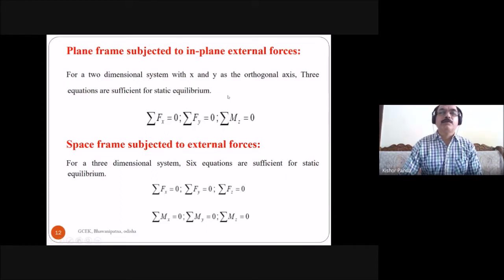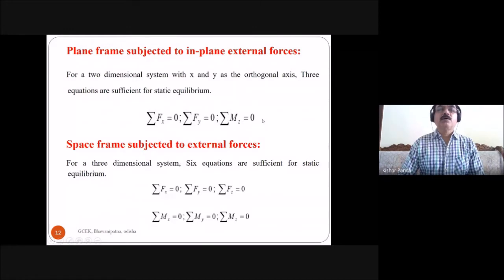What are those equations? Summation of Fx is equal to 0, the sum of the forces along the x-axis. The sum of the forces along the y-axis is 0. Then the sum of the moments about the z-axis is equal to 0. So these 3 equations are sufficient for static equilibrium in the case of a two-dimensional system.